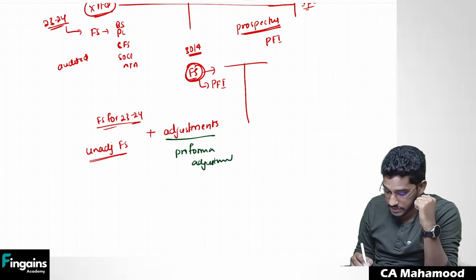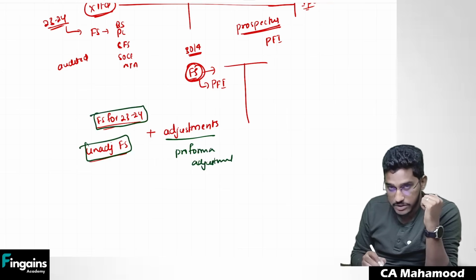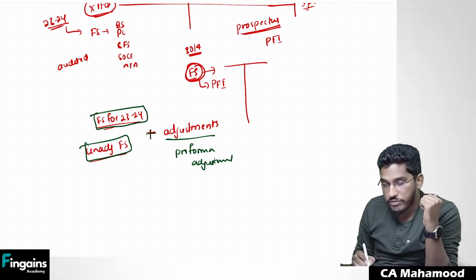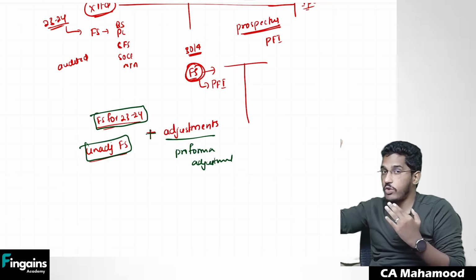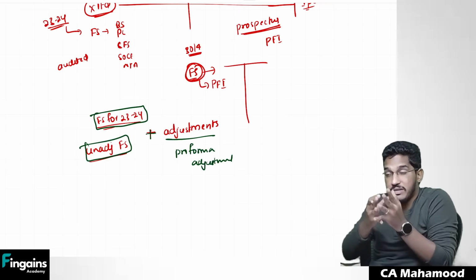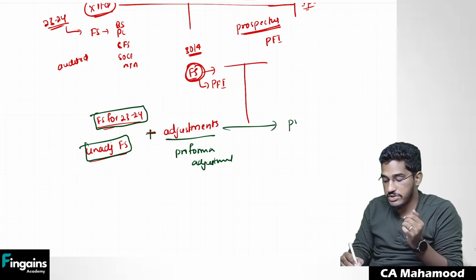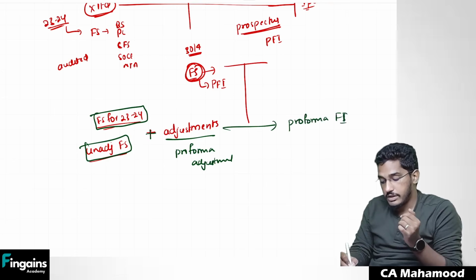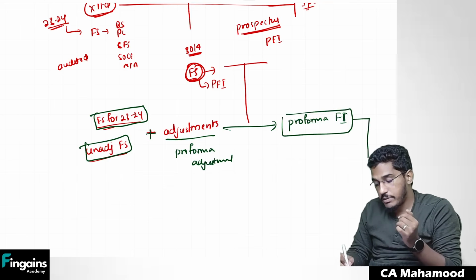Pro forma adjustments. So there are unadjusted financial statements, that is financial statements for the year 23-24. To that we will make pro forma adjustments, assuming that event which is about to take place in the future. What if it happens as on the balance sheet date only? We will consider that, do the adjustments, then we will get the resulting information which we call pro forma financial information. Now this pro forma financial information will be included in the prospectus.